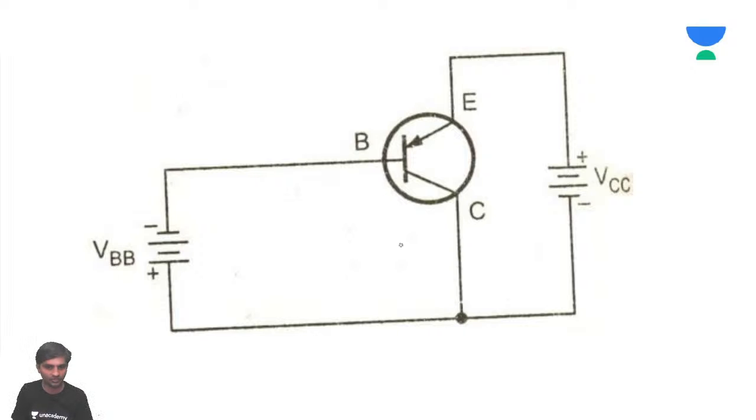First thing you need to do, sir, is check whether collector is common or not. So this is grounded, no problem. So this is emitter. So current is flowing from emitter to base. It means it is P. This is N. This is P. PNP.